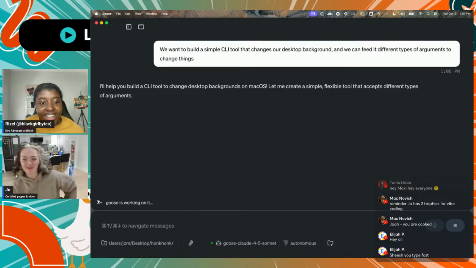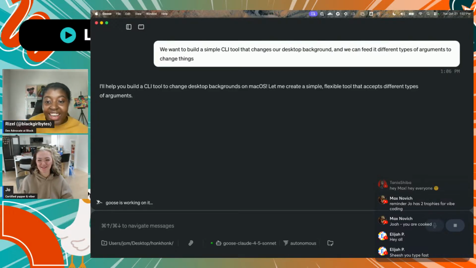But it says I'll help you build a CLI tool that changes backgrounds on Mac OS. I didn't even say Mac OS, but that's good. Yeah. Create a simple tool. Goose is working on it. So this is the hard part, is just waiting on things. But yeah. Do you have any questions for me? Oh, only I guess agreement.